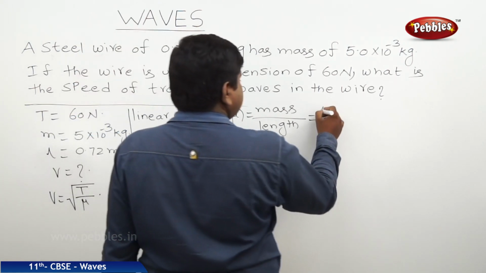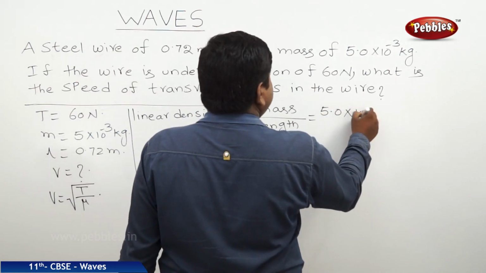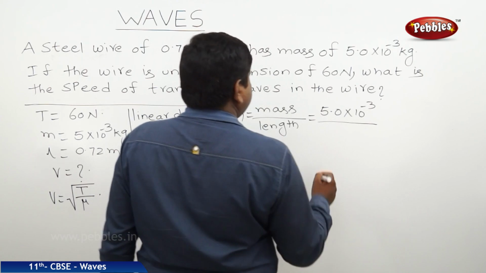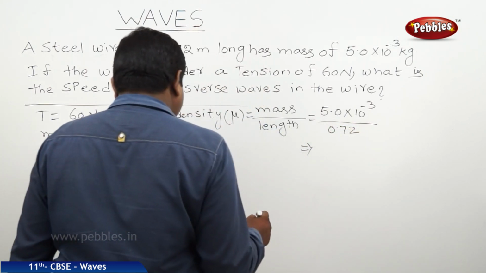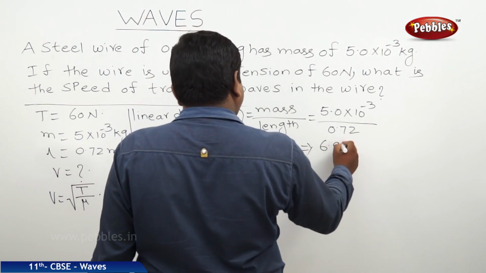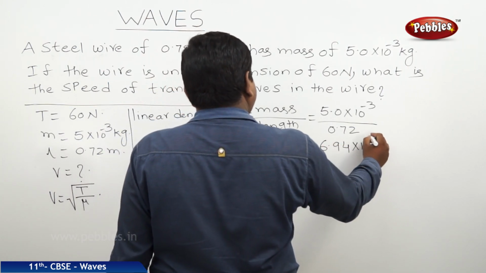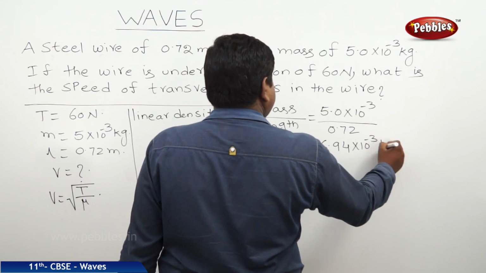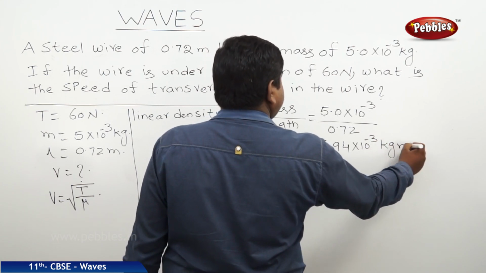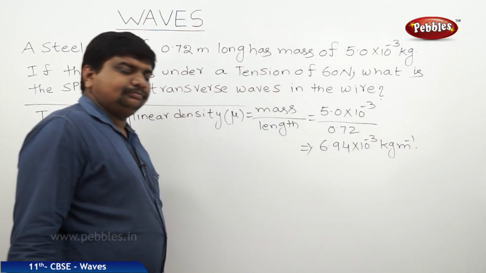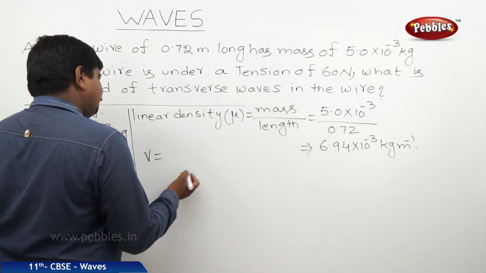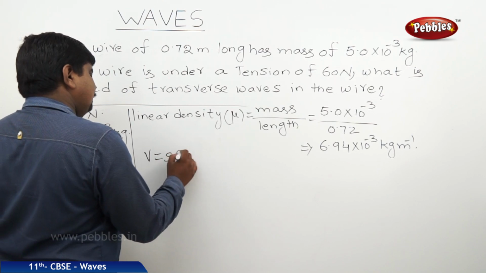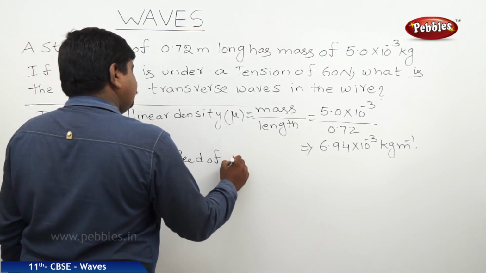So what is the mass? 5.0 into 10 to the power of minus 3. Length is 0.72. So we will get the answer 6.94 into 10 to the power of minus 3 kg per meter, because it is kg per meter. So therefore v is equal to speed of transverse wave.